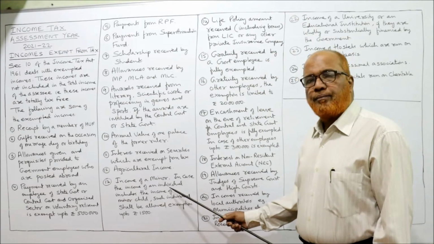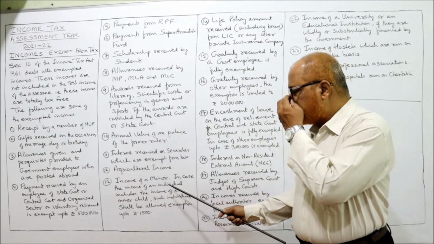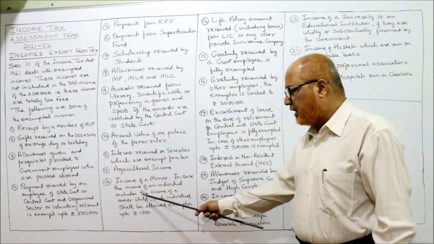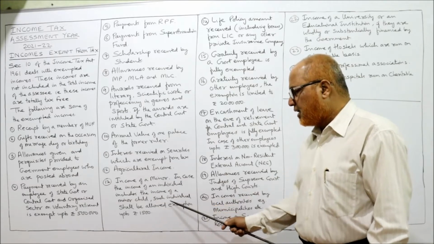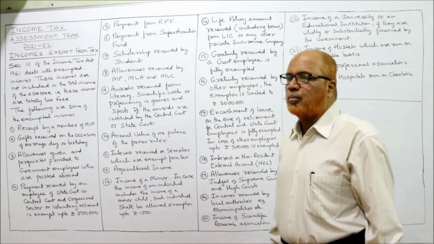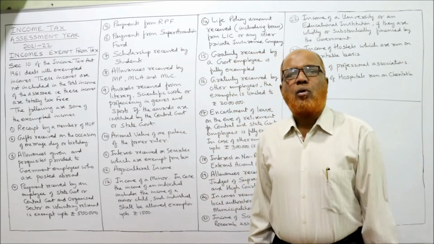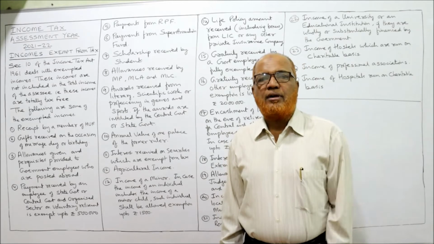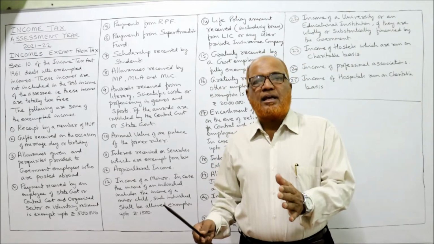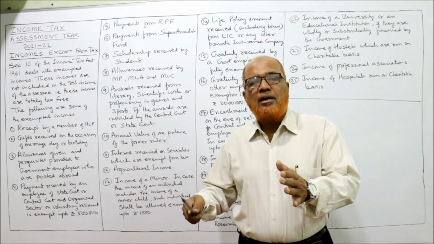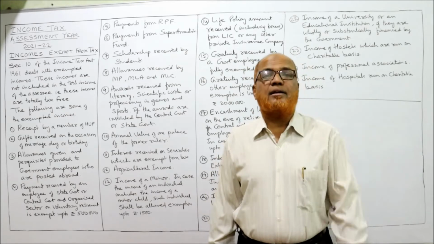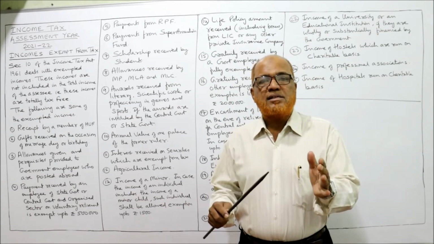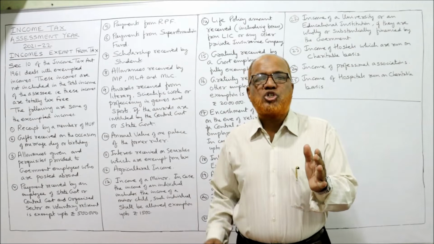Income of a minor. In case the income of an individual includes the income of a minor child, such individual shall be allowed exemption up to rupees 1500. There's a chapter called clubbing of income or aggregation of income. Suppose Mr. X is the parent, and he has a minor child.